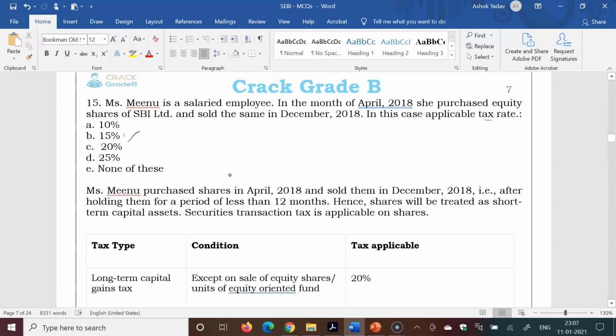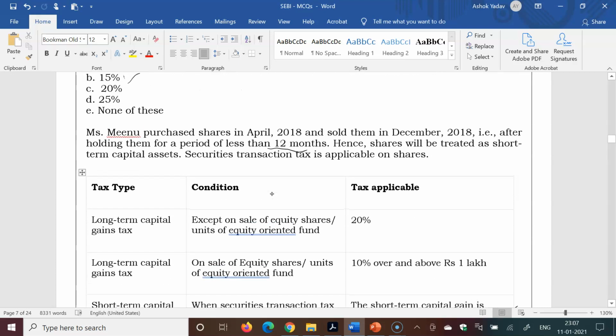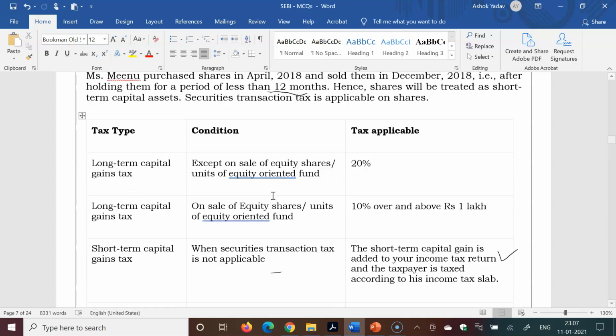As Miss Minu purchased the share in April 2018 but sold them in December 2018, the holding period is less than 12 months, and the share will be treated as a short-term capital asset. For short-term capital gain, there are two conditions: when securities transaction tax is not applicable, and when securities transaction tax is applicable. In this scenario, it is the case of securities transaction tax, so 15% is applicable.